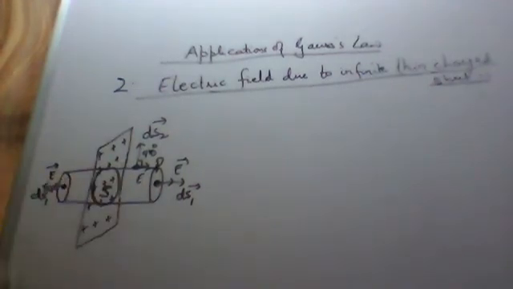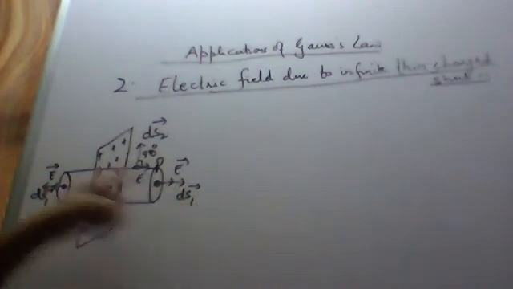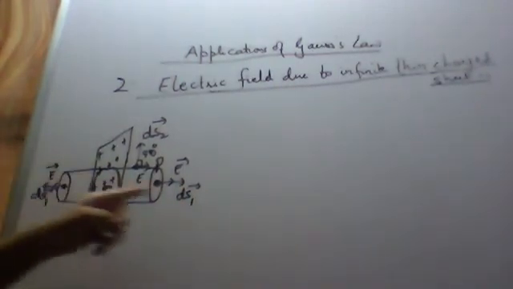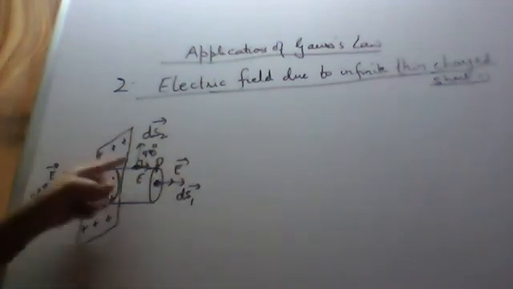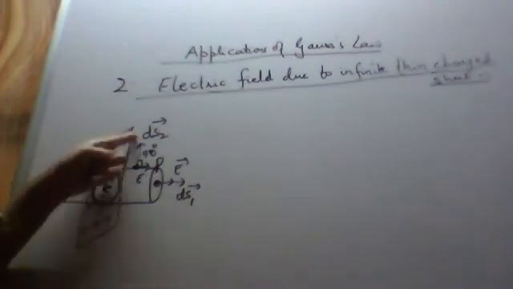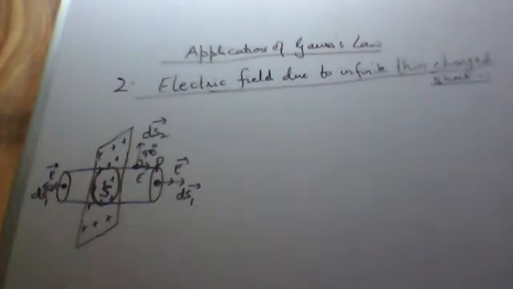So three types of surfaces are there, as the Gaussian surface is a right circular cylinder: two circular and one cylindrical surface. On each of the circular parts, consider one small surface area, draw its direction and the electric field. The third type is the cylindrical surface: draw the direction of ds2 and the electric field.